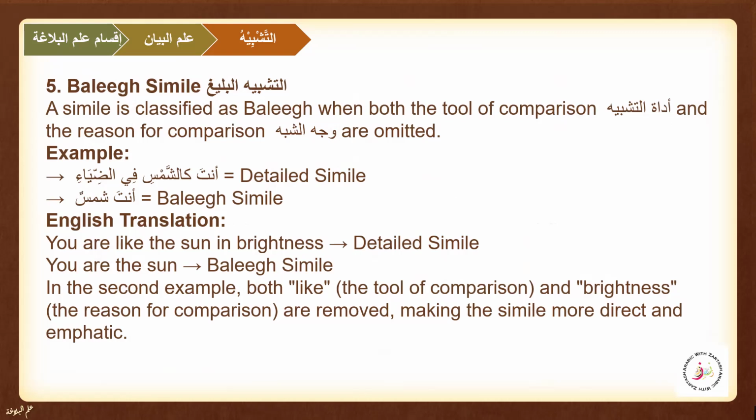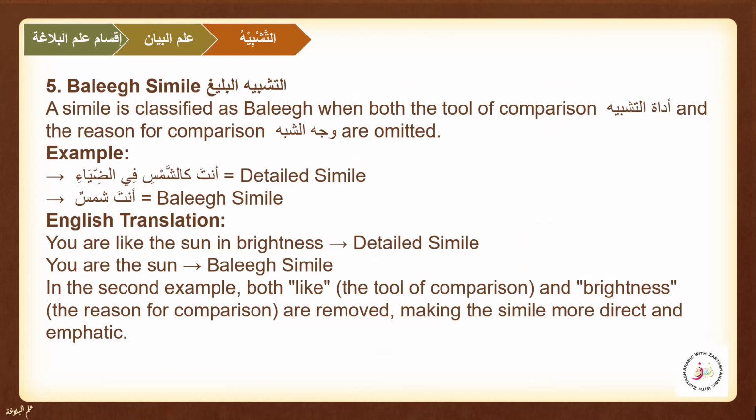In the second example, you are like the sun, both the adatu tashbih and the reason, the brightness, the wajh shabah, are removed. They are both removed, making the simile more direct and emphatic. This is the most direct simile, the baligh tashbih. Anta shamsun, you are the sun. So we can say that this is the most emphatic and most direct form of tashbih, when we do not have adatu tashbih and we do not have the wajh shabah.